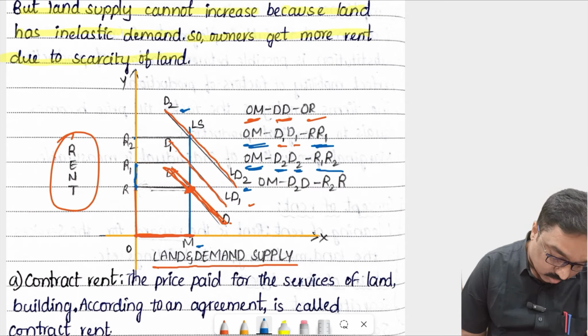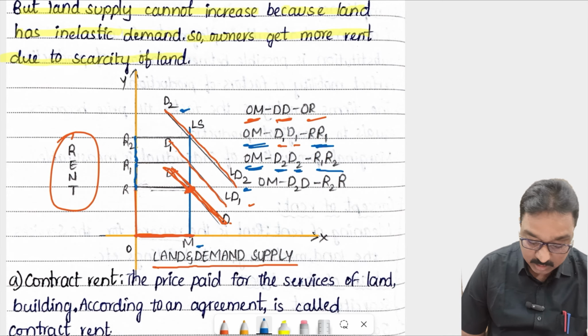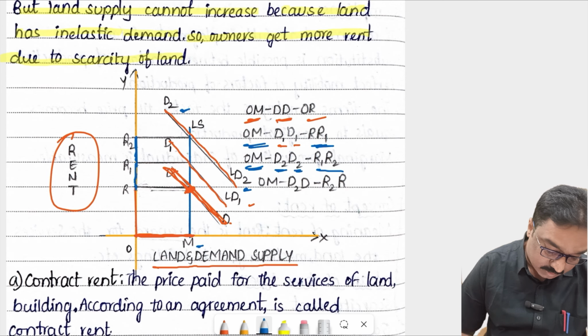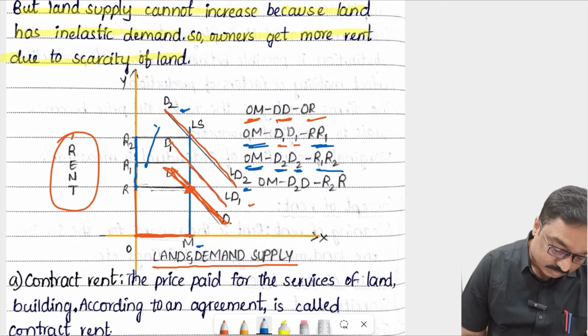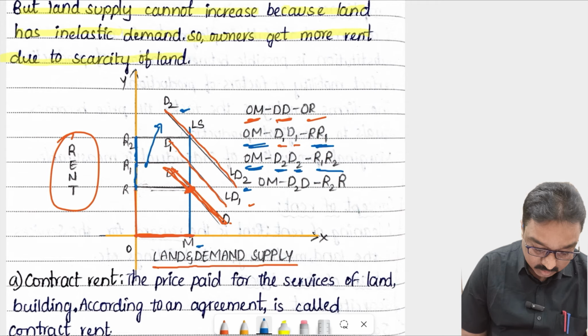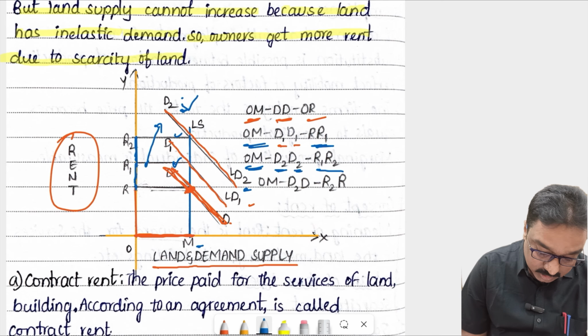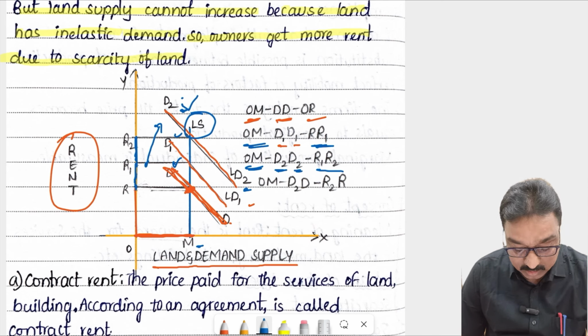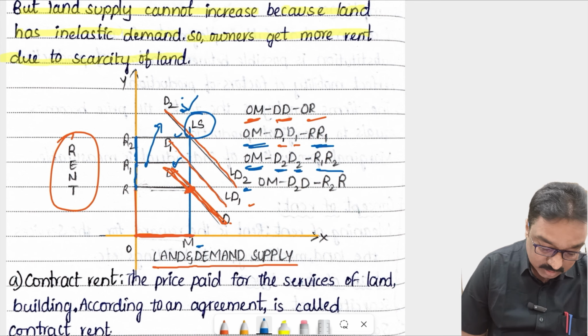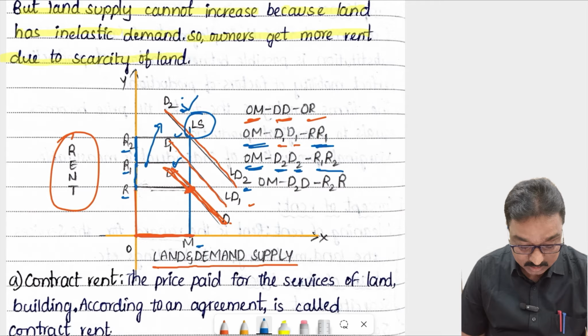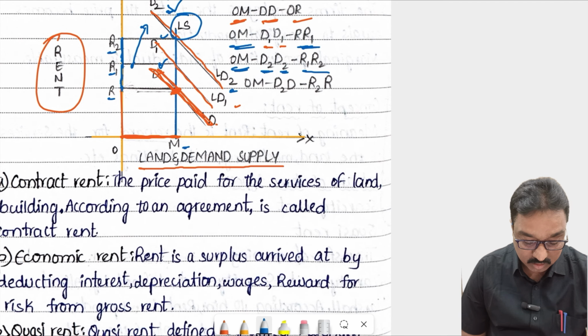When the demand continuously increases but there is no change in the land supply, the land supply curve goes vertical to the x-axis. So rent also increases, R1 to R2. So this is the scarcity rent graph.